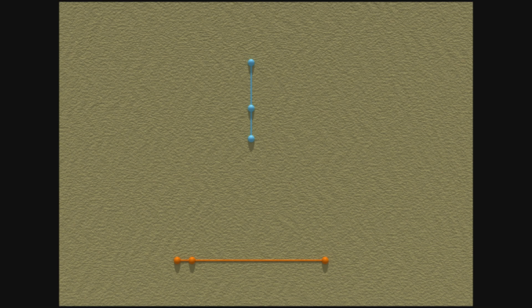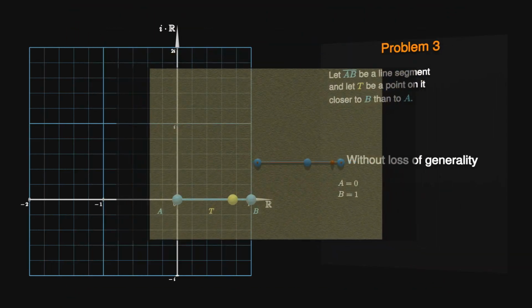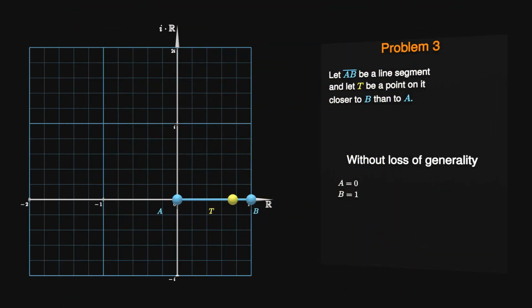Focus on the line segment AB with T on it. There's no way to match them by scaling, rotating, mirroring, or shifting them. For this reason, we need to treat T as a general point. We do this by making use of a parameter T equals x, where x is a real number in the semi-open interval from 0.5 to 1.